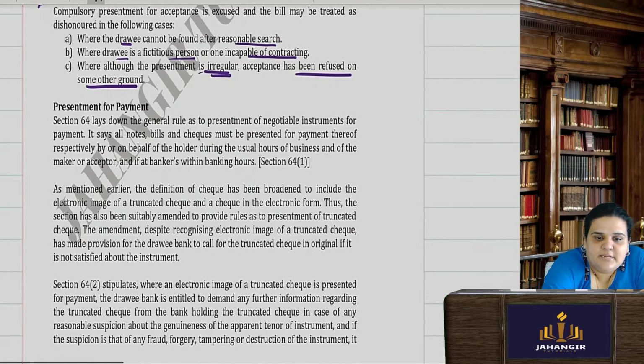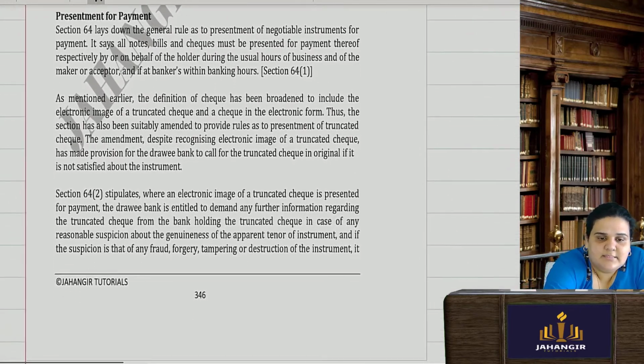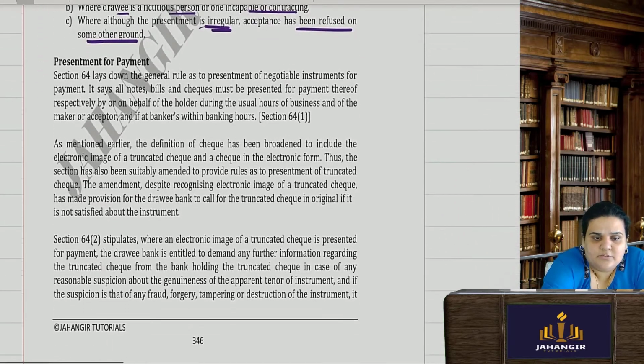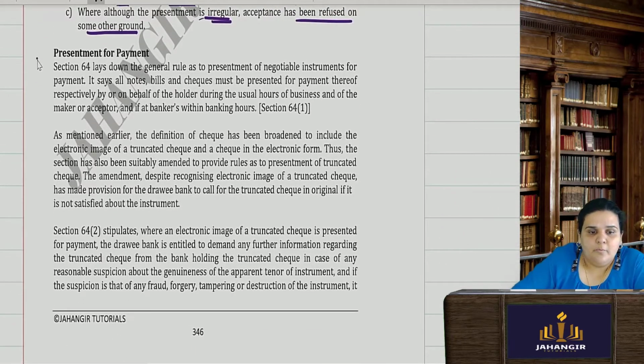Okay, so presentment for acceptance, in these 3 cases, can however be excused. Similarly, when the due date is about to come, presentment for payment is also important. Presentment of a negotiable instrument for payment: all notes, promissory notes, bills and checks must be presented for payment. Obviously, you have to go to the bank and give the check for the payment, no?